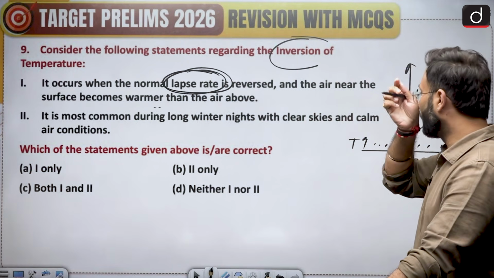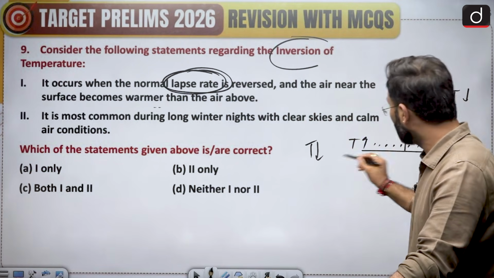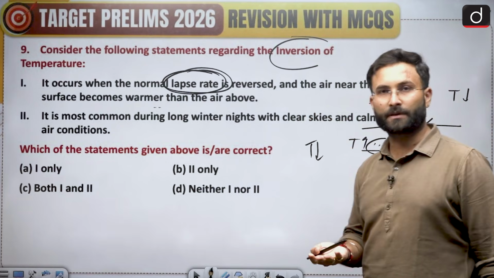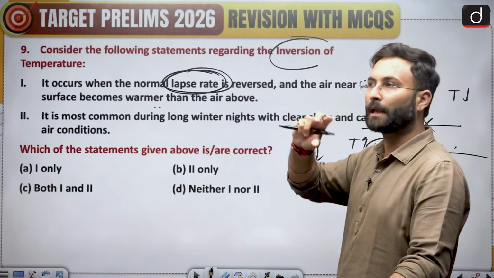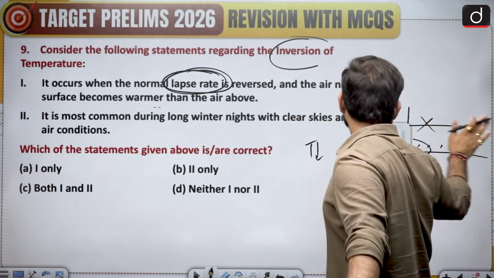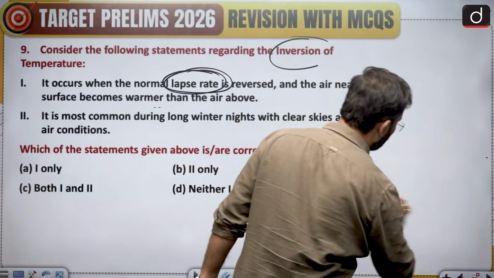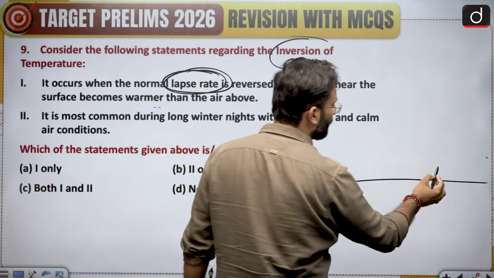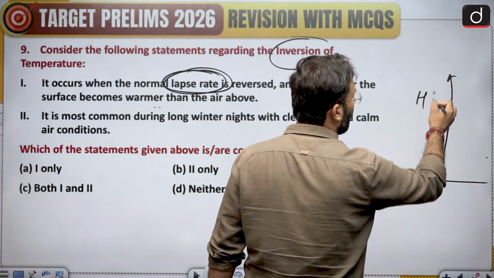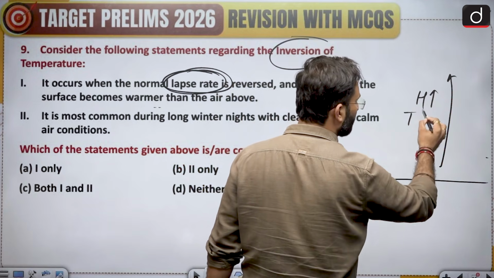What would have happened over here is that if the temperature is lower near the surface and the temperature above is higher, that is basically inversion, because in normal condition the temperature at height will be low. Again, I'm repeating it for you. In the normal condition, this is your earth surface, and if you are moving to higher altitudes, so height is getting increased, temperature will be reducing.